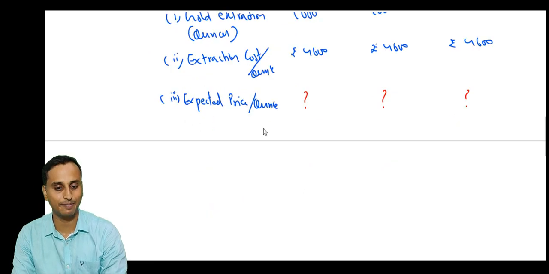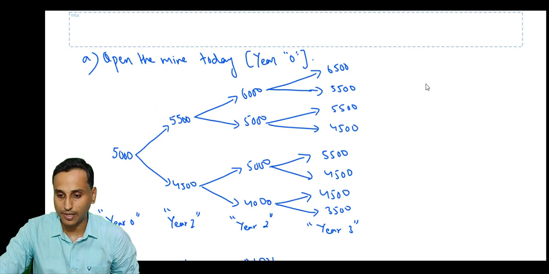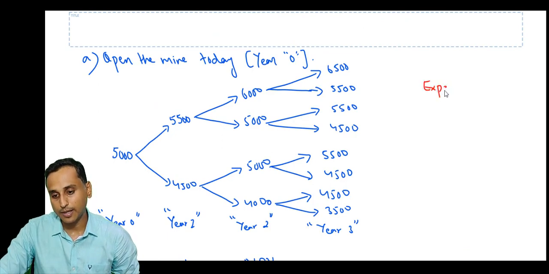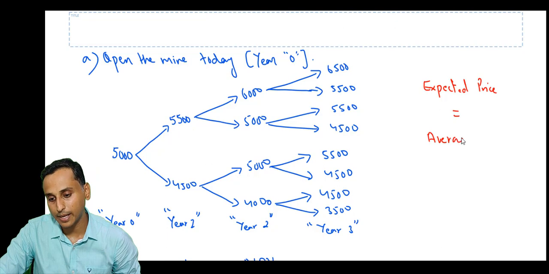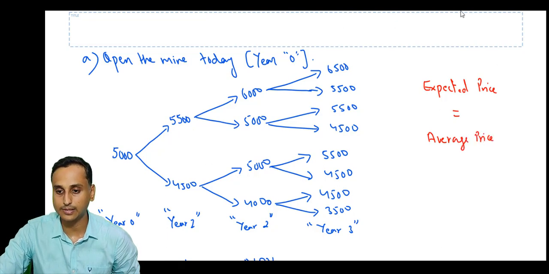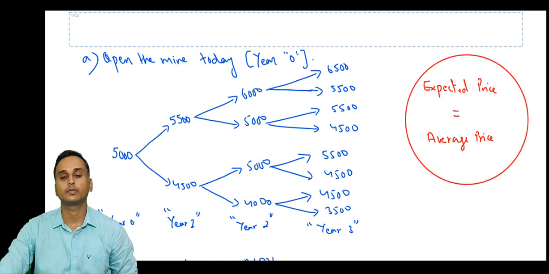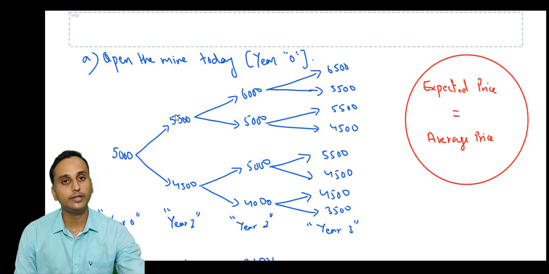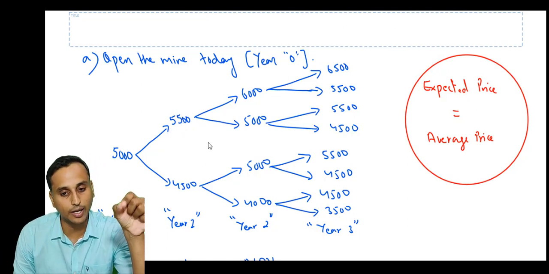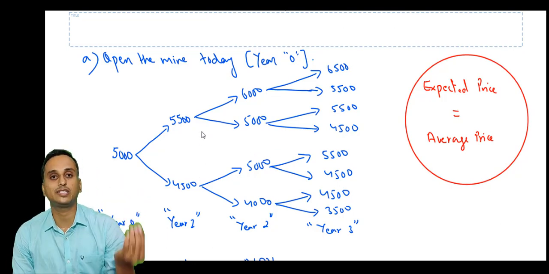Okay, so what is this expected price per ounce? Very important, everyone. What is the expected price? Expected price is nothing but the same as average price. What is this average price? Let's see. In year 1, the price can be either 5,500 or it can be 4,500. What we want to do is calculate the average expected price.